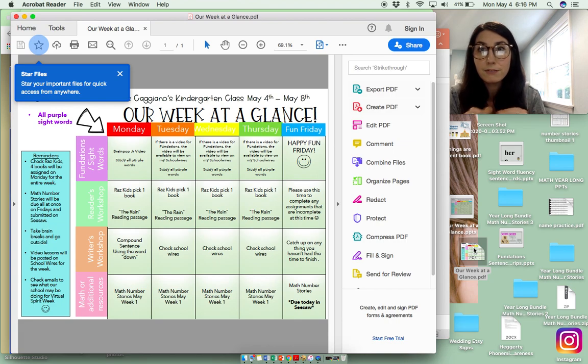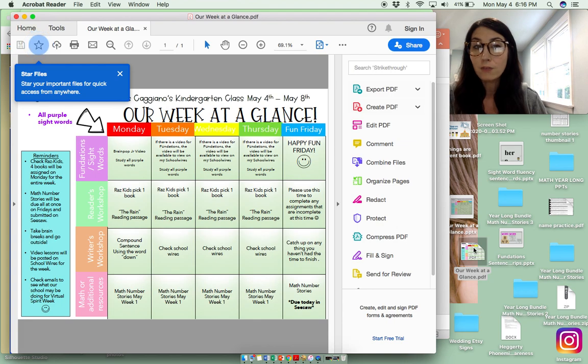It was a little bit confusing to me because I don't see it the way you guys see it on your end. So if it's easier for you to just write out the actual number sentence in a notebook somewhere and send me a picture of it on Friday, I'm totally okay with that. I've heard that it's easier to use the drawing tool instead of using the text box. And then somebody else said it was easier to use the text box. So I think it's really what you prefer and what device you're working on in order to access Seesaw.